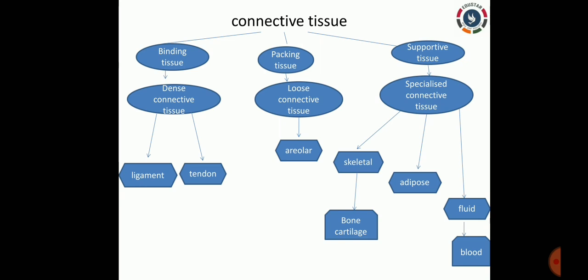Have you ever wondered how the organs are held inside our body? Did you know bones are also a connective type of tissue? Yes. Bones are one type of connective tissue. That's why the name skeletal is given in the specialized connective tissue, right? So that is called bones.